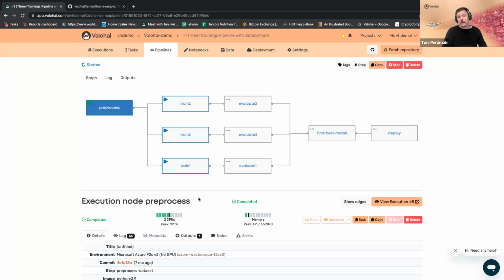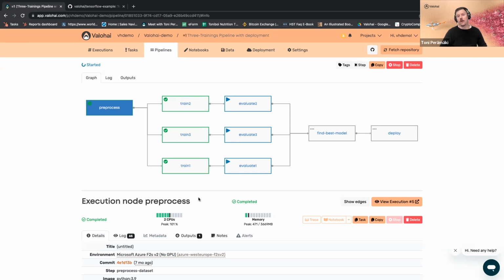Here, of course, I started this manually, but how our customers are actually using Valohai pipelines is that a simple API call from CI/CD or the application layer triggers an execution or pipeline. Every time you push a new code version to the master or main branch in Git, that triggers retraining with that code version.